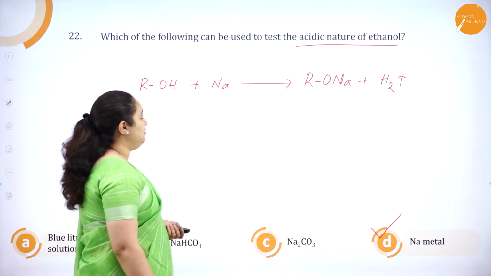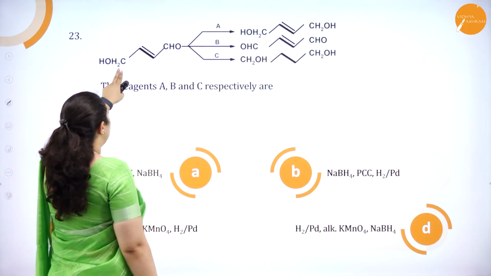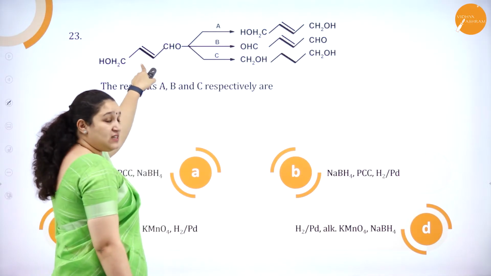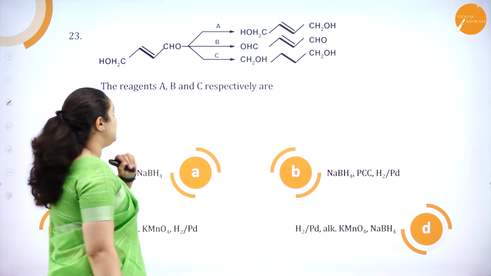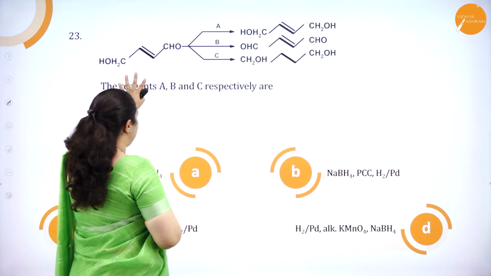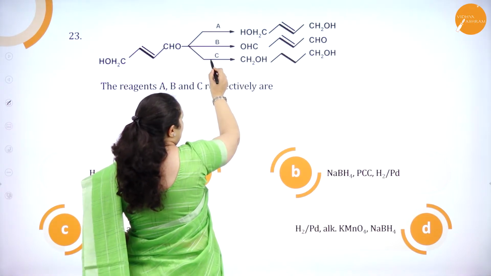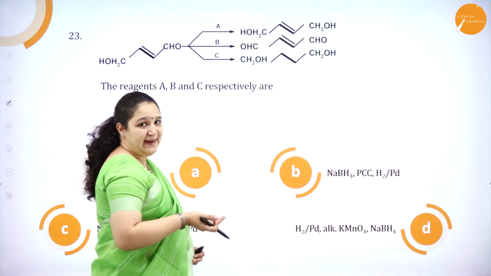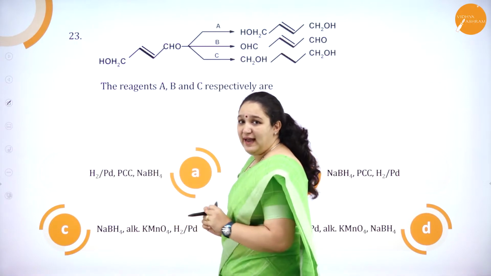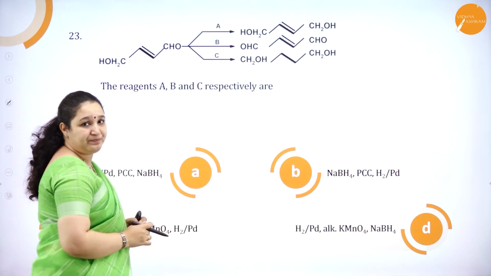Okay. Next question, 23rd question. We have this reaction in which you have CH2OH. You have an alcohol group as well as an aldehyde group, and there is a double bond between two carbon atoms, the second and the third carbon atom. In this particular reactant, what is A, what is B and what is C? That is, what are the catalysts which will give the following products. Now we have to say what the catalysts are. We will see the options and check whether they are common in all of them.